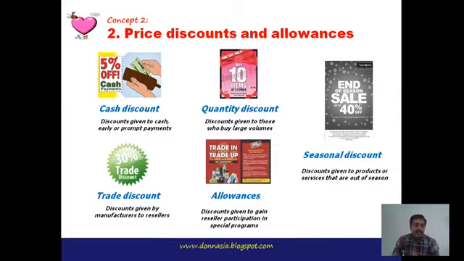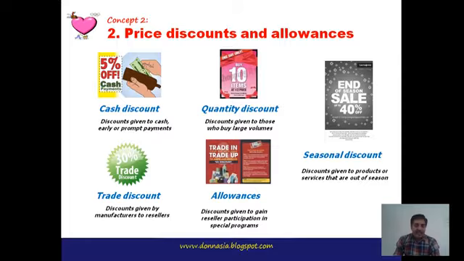Here the discount is given for early or prompt payment. It means that whenever a buyer buys some goods, if they pay early or make prompt payment, they will get the cash discount. At the time of buying the products, if you pay in cash, you will get some cash discount, like 5% off for cash payments.